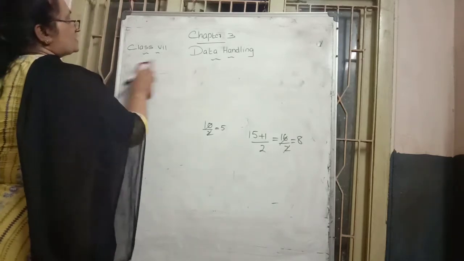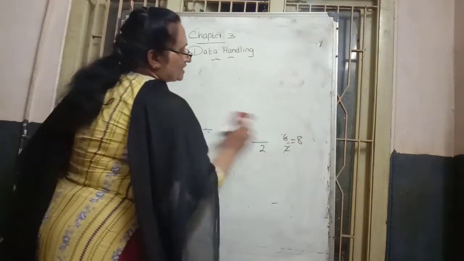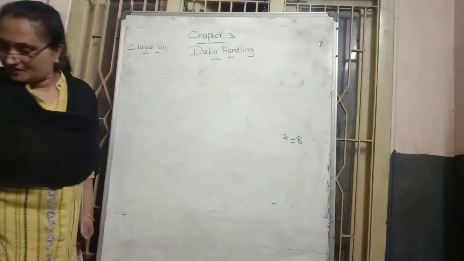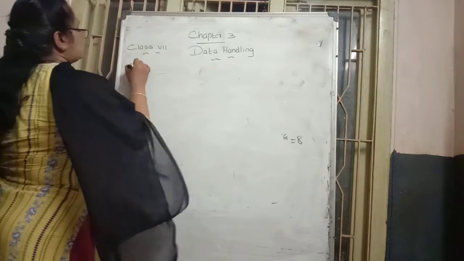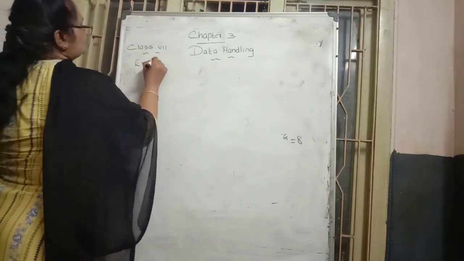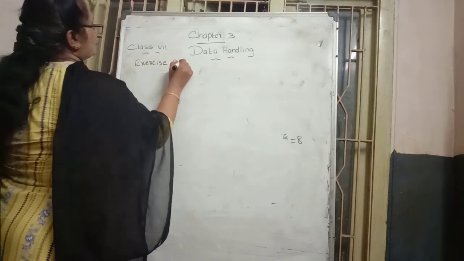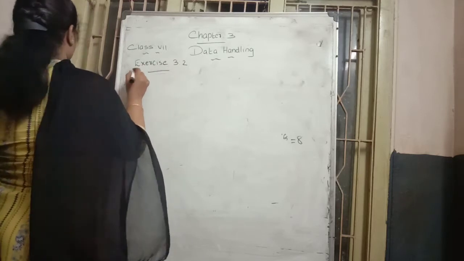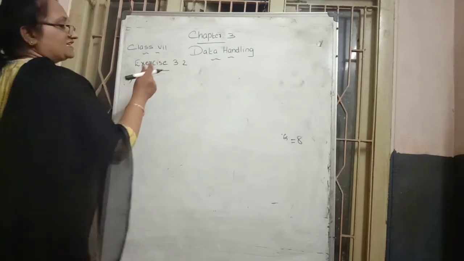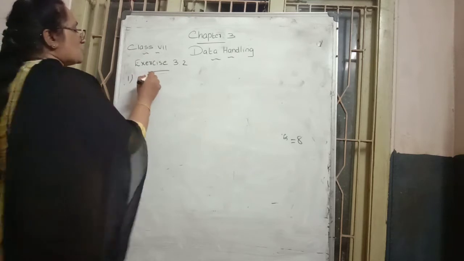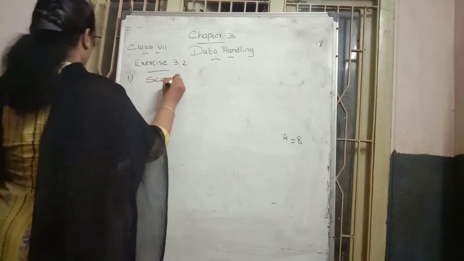First we go through exercise 3.2. There are also some observations given there. Exercise 3.2, first question: the score in a maths test is given there.